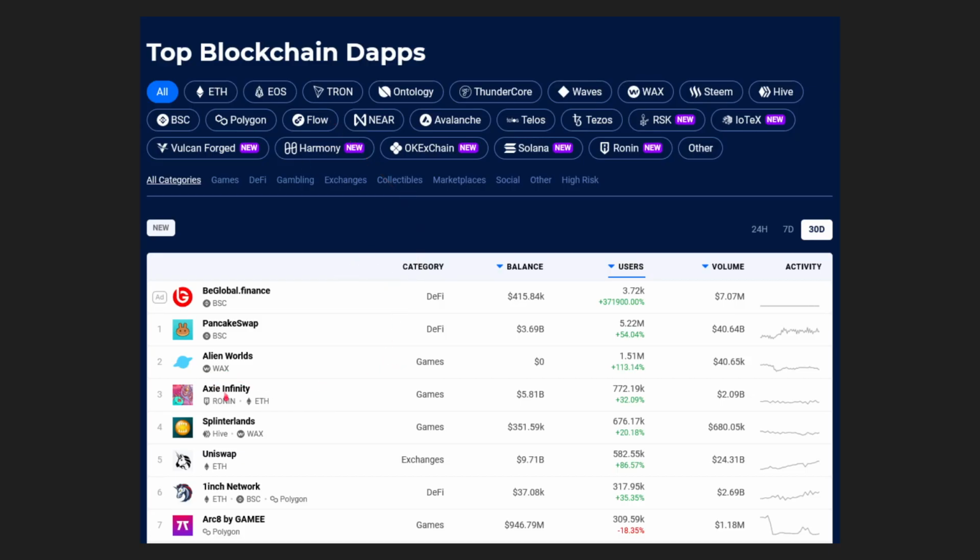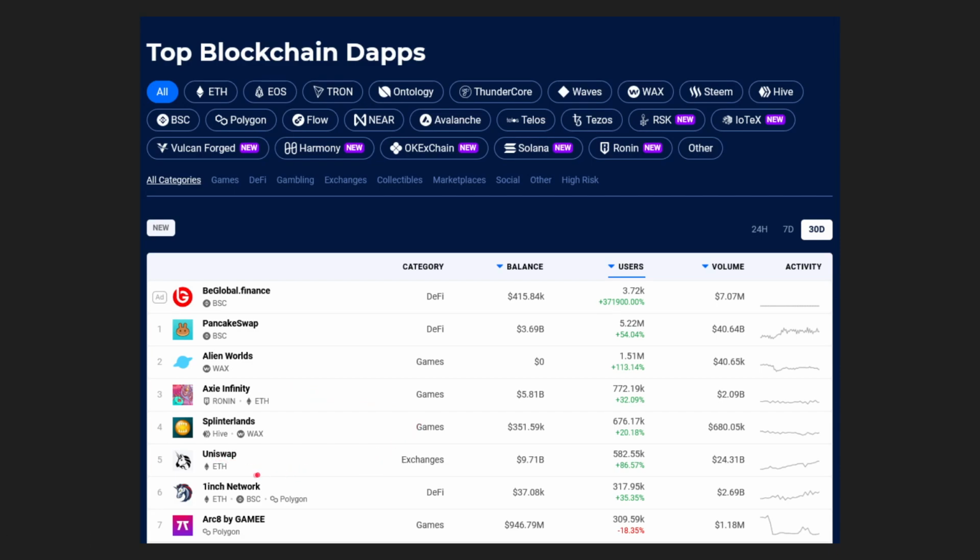decentralized apps, you'll see that Axie Infinity is one of the leading, if not the leading, decentralized gaming, DeFi gaming platforms and protocols. It has a tremendous amount of users, 772,000 users, and it sees about $2 billion in terms of transacted volume, and a $5.81 billion balance in terms of value locked. And this is a significant number just for a game, right?